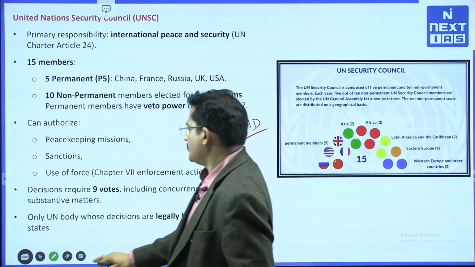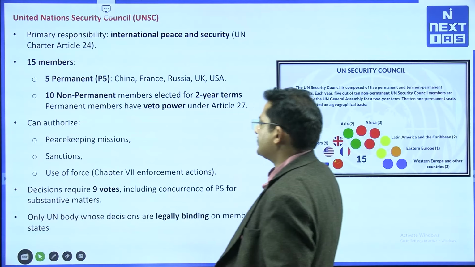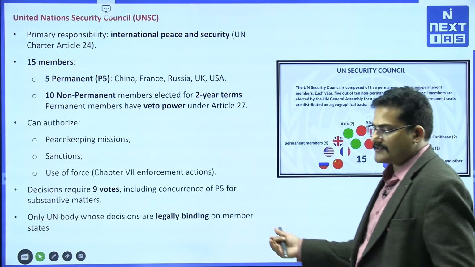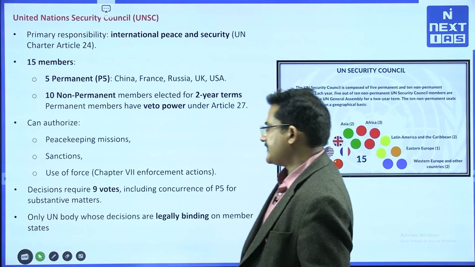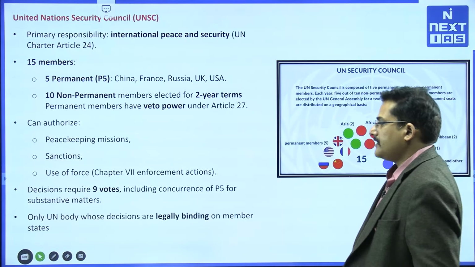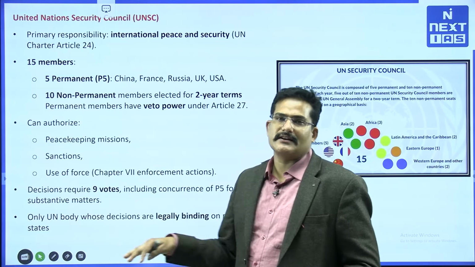Hope it is clear to you. And it is the United Nations Security Council which can authorize peacekeeping missions, sanctions, and even use of force. Last time it was used in Iran, by the United Nations Security Council, and a decision requires 9 votes, in which the 5 permanent members will have to concur.